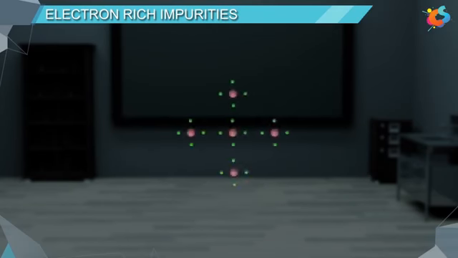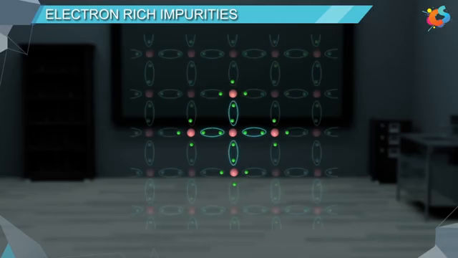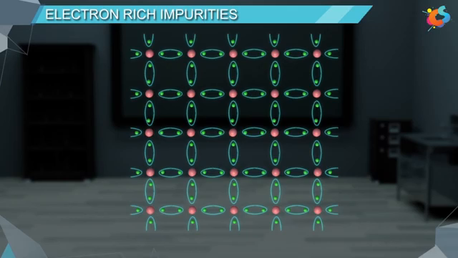In pure silicon, each silicon atom uses its 4 valence electrons for the formation of 4 covalent bonds with the neighboring silicon atoms. When silicon is doped with some group 15 elements, then some of the positions in the lattice are substituted by atoms of group 15 element.